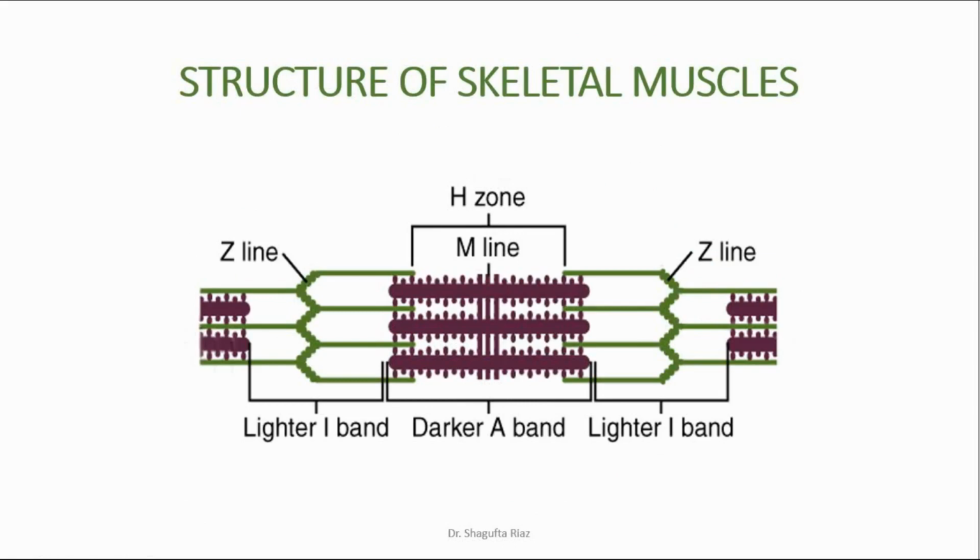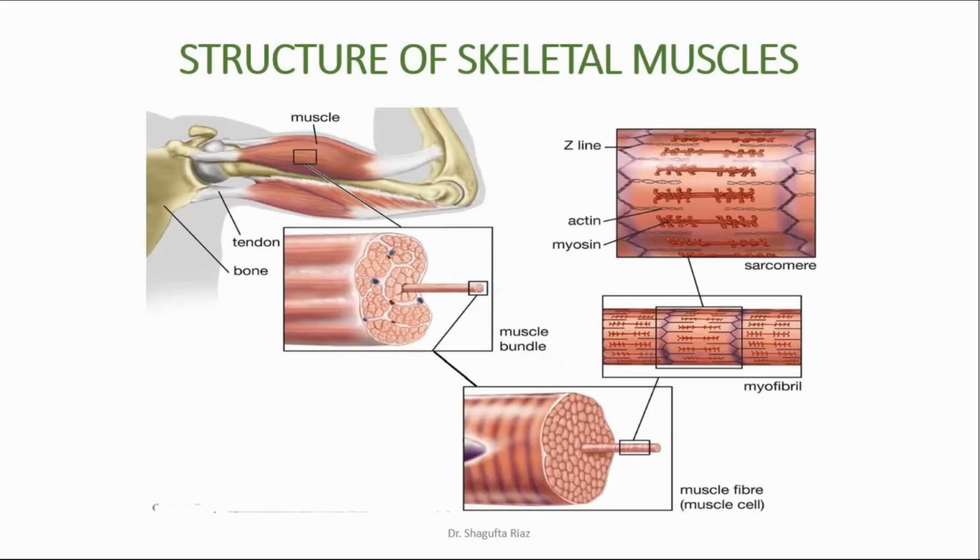And the sarcomere in the previous slide has two filaments or microfilaments present inside it. Here you can see a rounded overlapped structure, this thin structure here and here, and this is the thick structure, right?